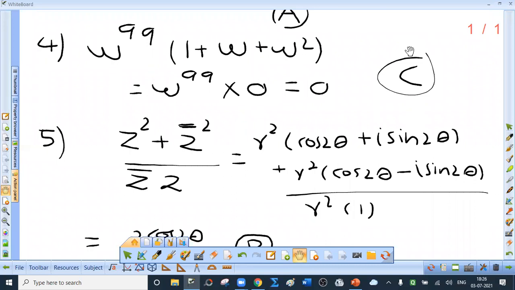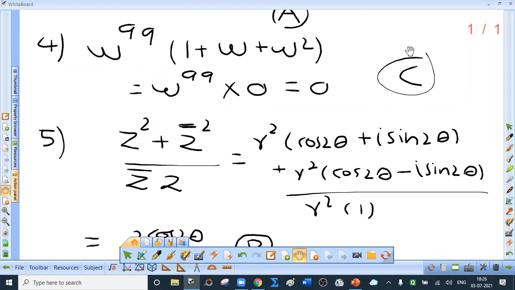Sum number 4: if omega is a complex cube root of unity, then the value of omega raised to 99 plus omega raised to 100 plus omega raised to 101 is... Take omega raised to 99 common to get in the bracket 1 plus omega plus omega square, which is 0. So 0 is the answer, which is given in option C.